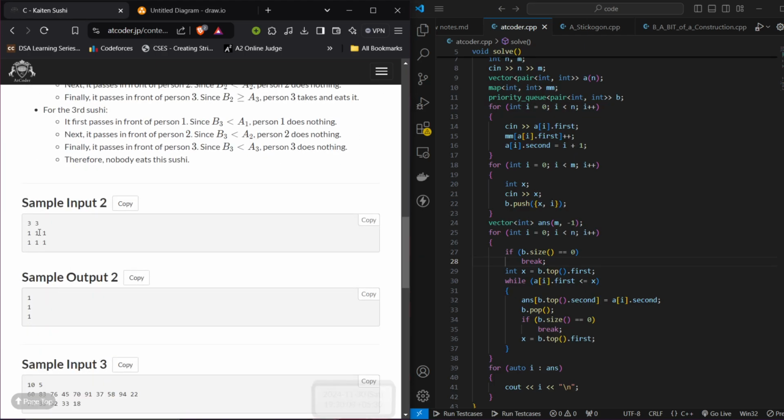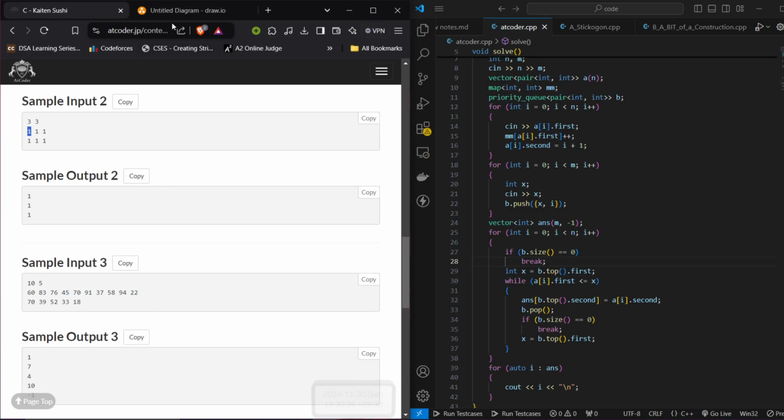In the next example, we have 3 ones as greediness levels and 3 sushis with 1 deliciousness. So they will all be consumed by the very first person, because he's at the very start, and for any deliciousness value greater than or equal to the greediness level, he will consume that sushi.